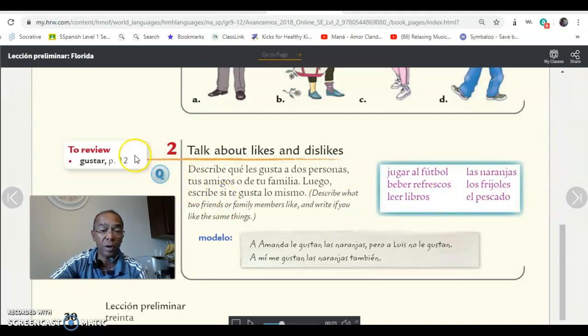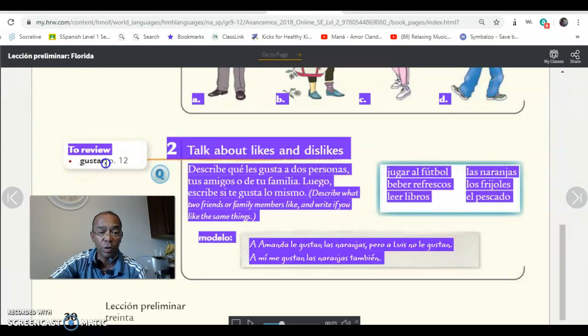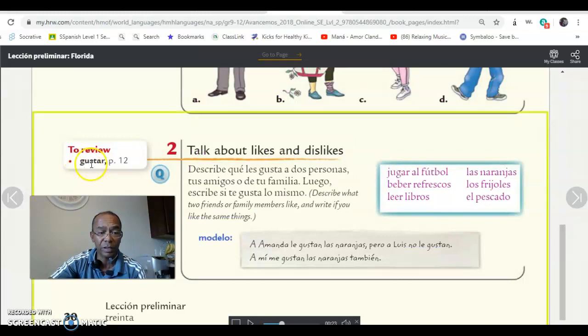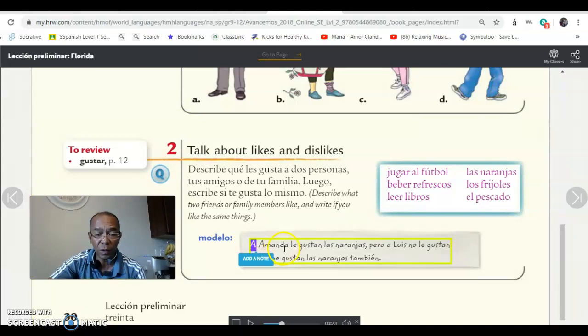The verb that we are going to use for likes and dislikes is the verb gustar, okay? The verb gustar, as you can see right here. For example, it says a Amanda, remember the preposition a goes first. That states to whom or to what, in this case, to whom something is pleasing. A Amanda le gustan las naranjas. Pero a Luis no le gustan.